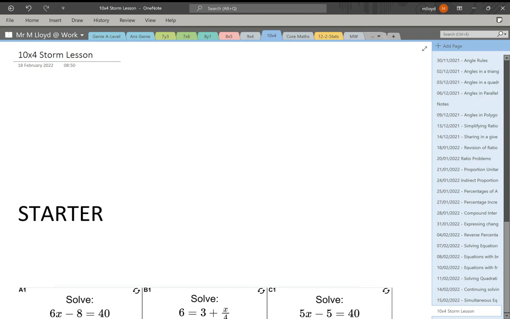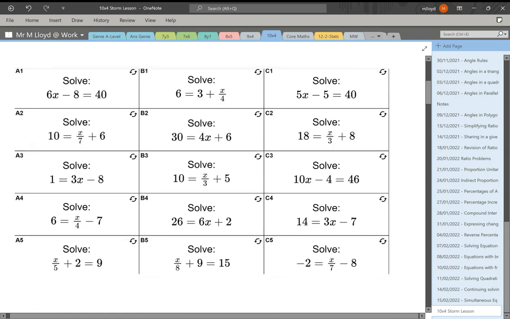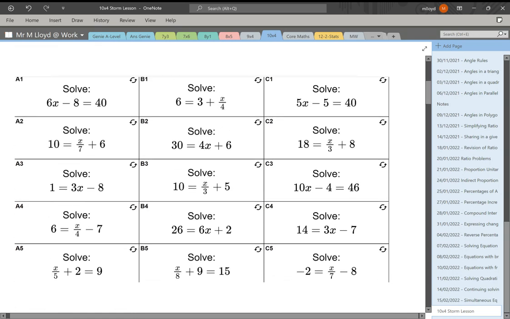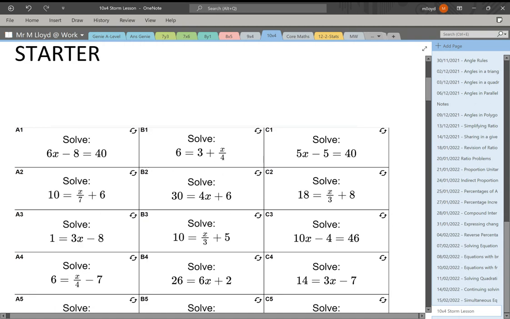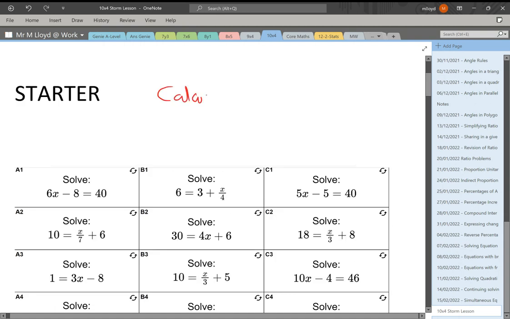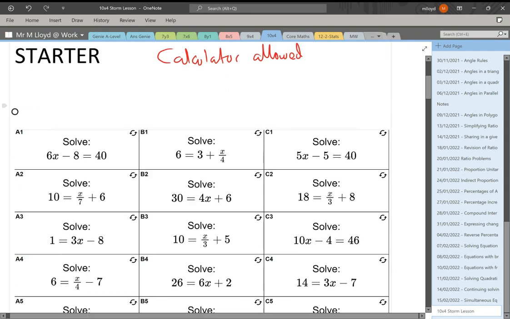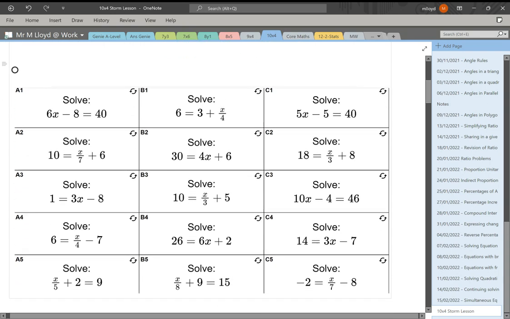So let's get moving. Our starter is going to be on the board. Now we've covered this two-step equation stuff before, so do make sure that you can answer these. Give yourself a timer, probably 10 minutes. I don't mind if you're using calculators today. Let me just write that down. Okay, so calculator allowed. That's just because I'm not testing you on your ability to do your arithmetic. I want you to understand the processes of solving these. So give yourself between 5 and 10 minutes. Pause the video, have a go, and then I'll scroll down for the answers.